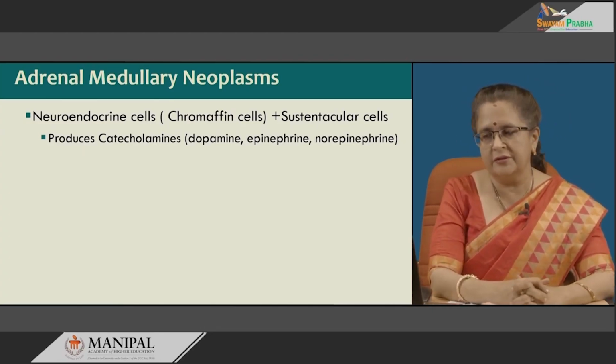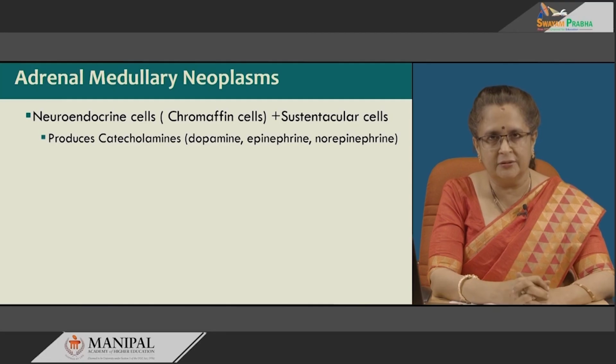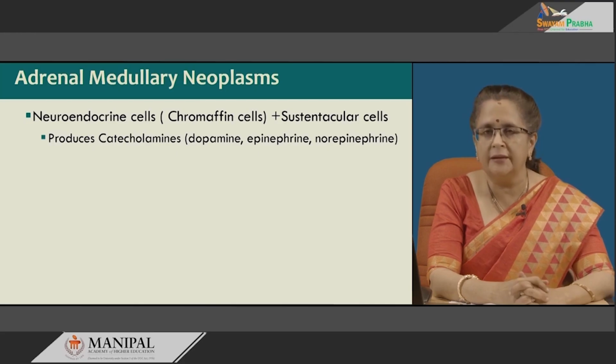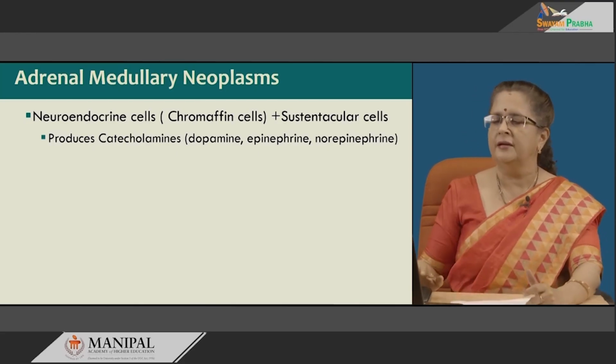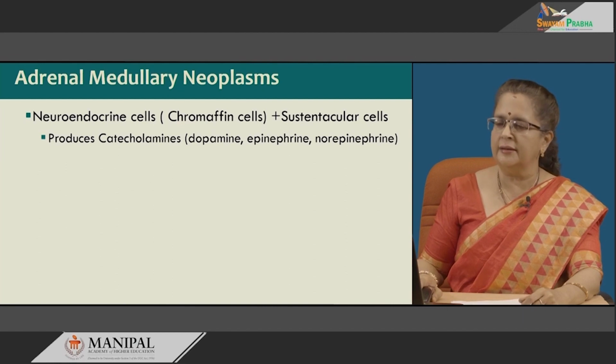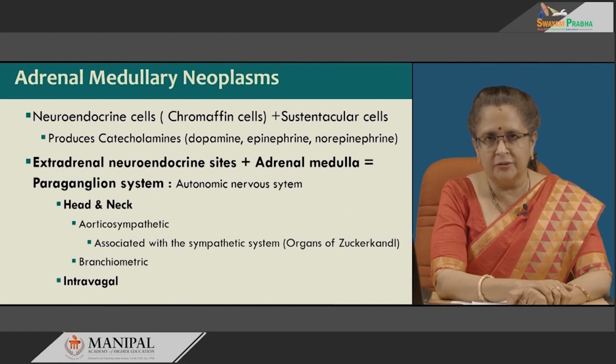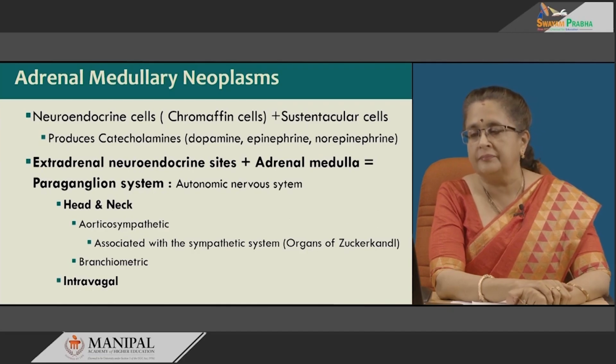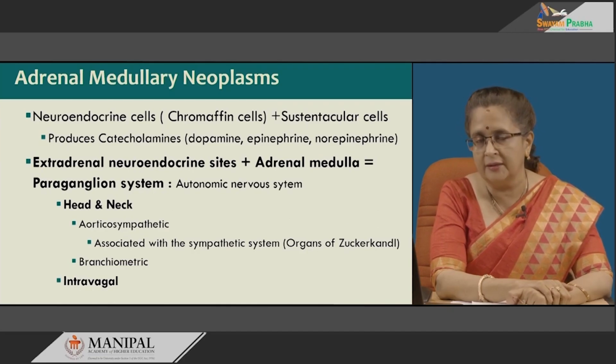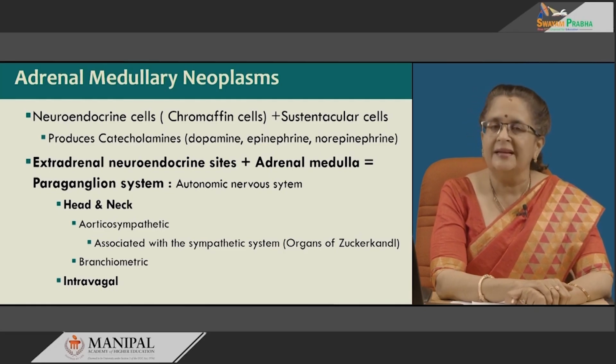So, this is composed of neuroendocrine cells, also known as chromaffin cells, and the surrounding sustentacular cells. These produce catecholamines, that is dopamine, epinephrine and norepinephrine, also known as adrenaline and noradrenaline. Now, remember that sometimes you can get similar neuroendocrine sites, like those in the adrenal medulla, elsewhere in the body. These are known as extra-adrenal neuroendocrine sites.